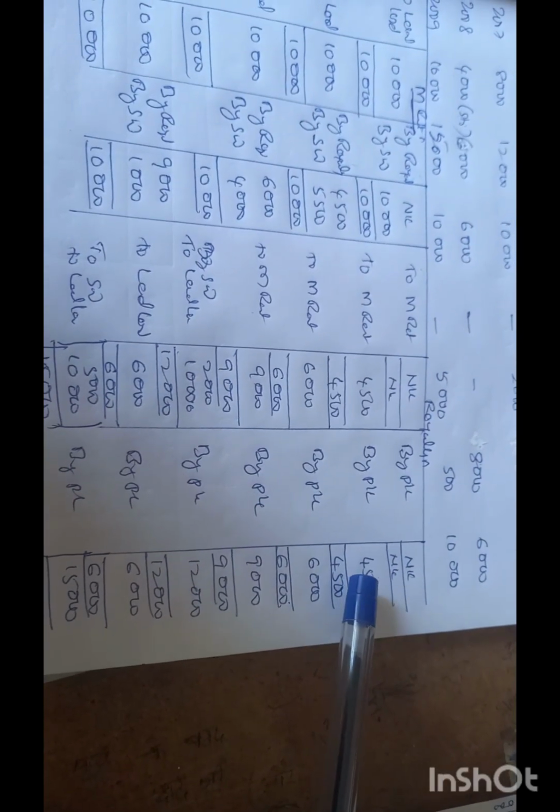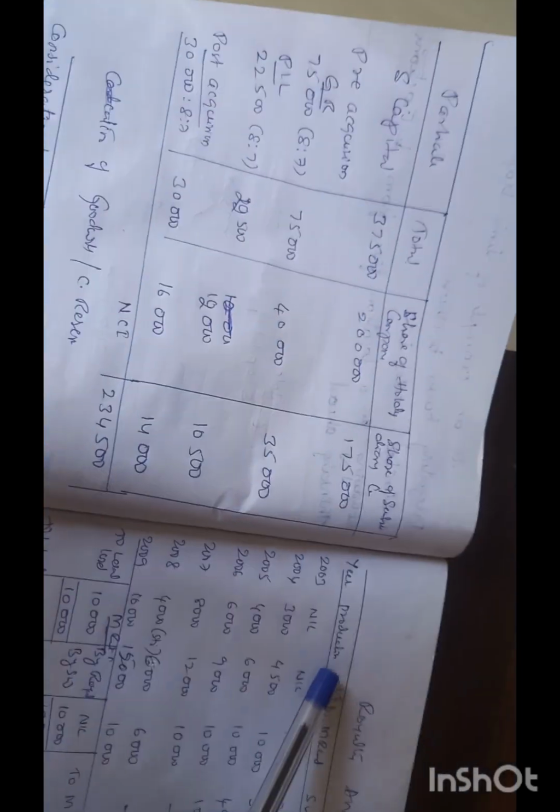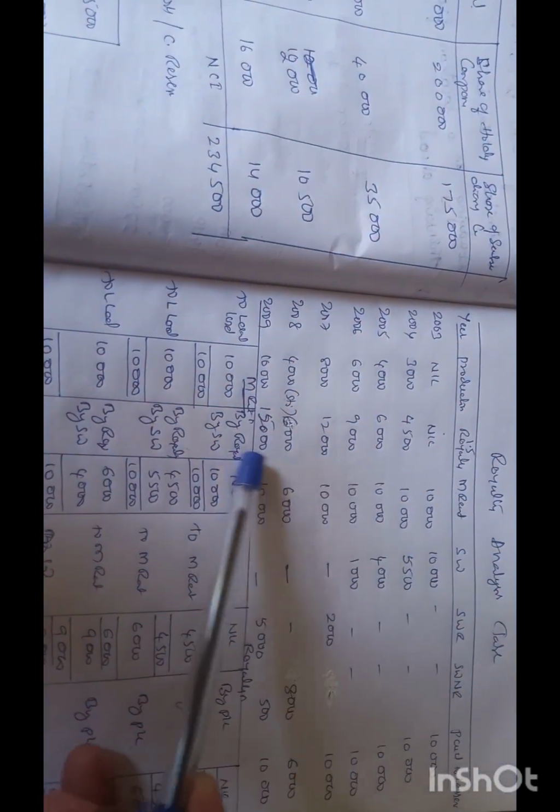This is the minimum rent account only for the first 4 years, because I paid my amount in the first year, second year, third year, and fourth year, so 4 years of transactions. To prepare the profit and loss account we need the actual royalty. These are the actual royalty: in the first year I am not getting anything, so I am simply writing nil. Second year 4,500, I am writing as it is. So this is the royalty column, I wrote as it is. Then here I should write the first 4 years to minimum rent, because we are transferring to minimum rent, the same amount for the first 4 years.